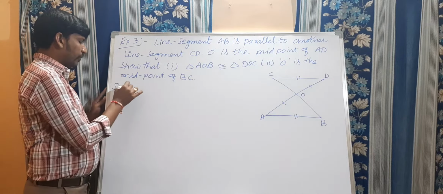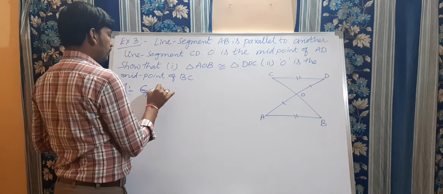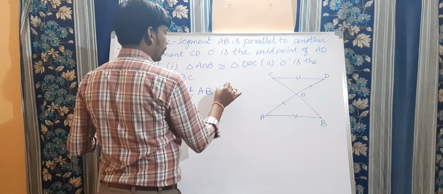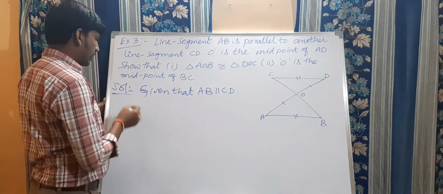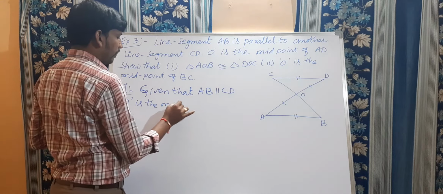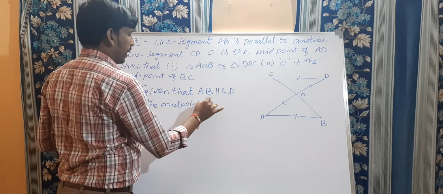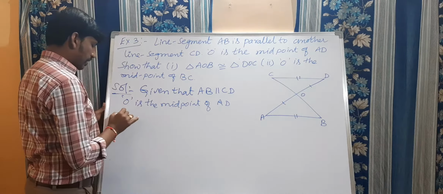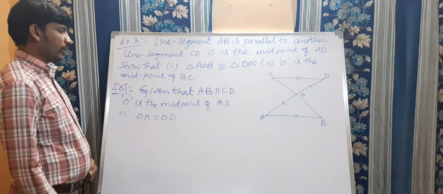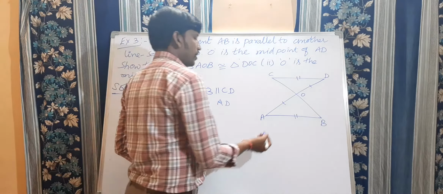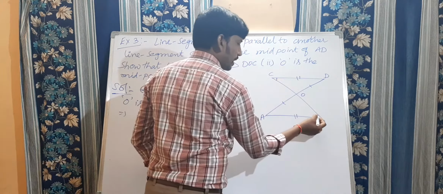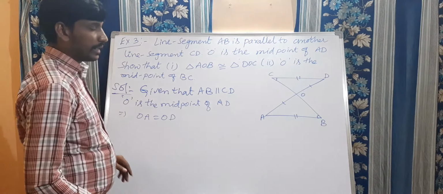Now see this here, all of you. Given that AB is parallel to CD, that is the first condition, and O is the midpoint of AD, which implies OA is equal to OD. That is the first condition. So if AB is parallel to CD, then this angle is equal to this angle. That is, alternate interior angles are equal.